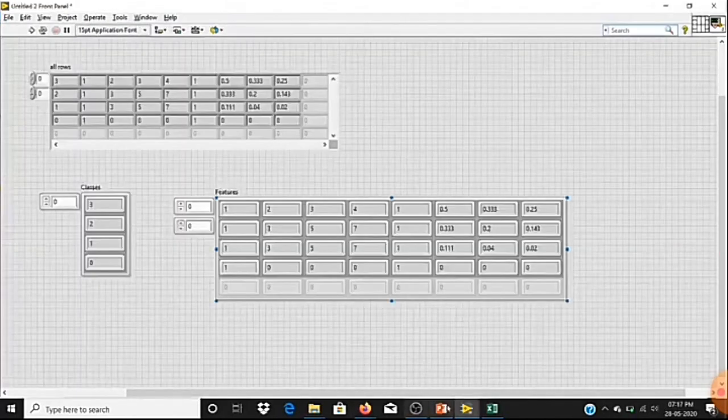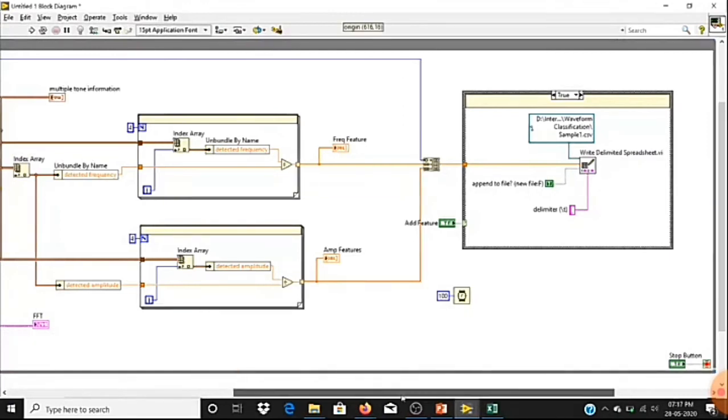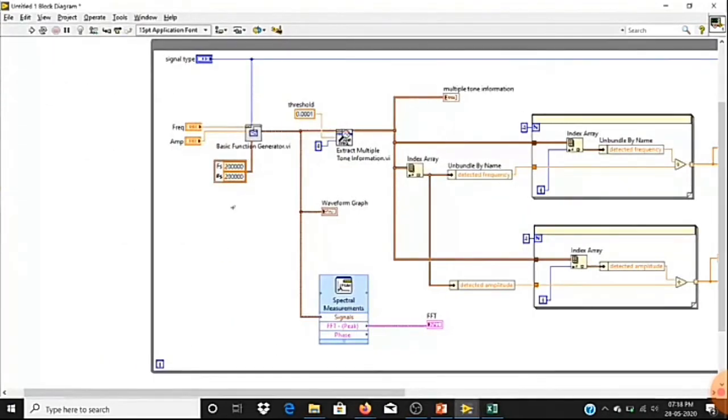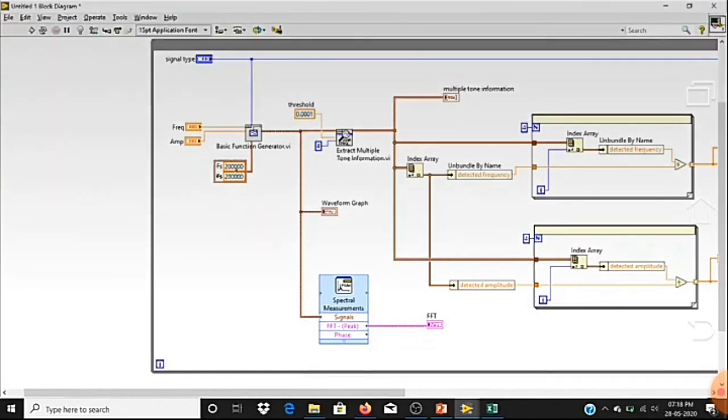So here it is. First, we have generated the signal. We have specified more frequencies, so I am able to classify the signal for multiple variable frequencies. That's why we have given a larger number of samples and a sampling frequency.